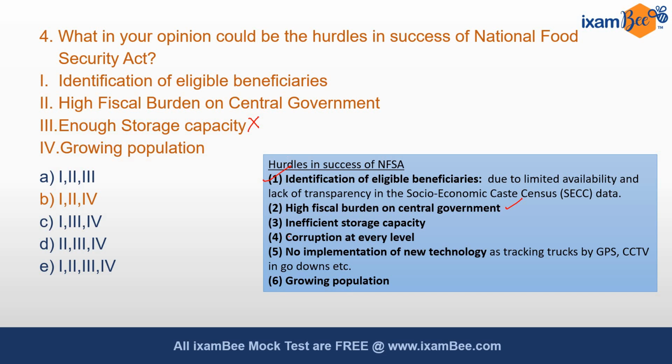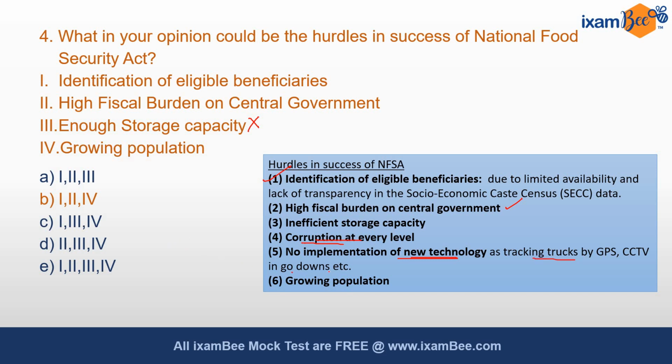The fourth point is corruption at every level. Due to the presence of corruption, the appropriate beneficiaries are not able to get what they are entitled to. Then the fifth point is no implementation of new technology. We do not have new technology. We are not tracking trucks by GPS.